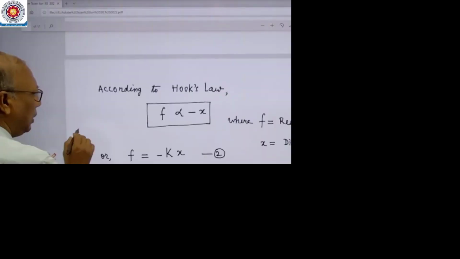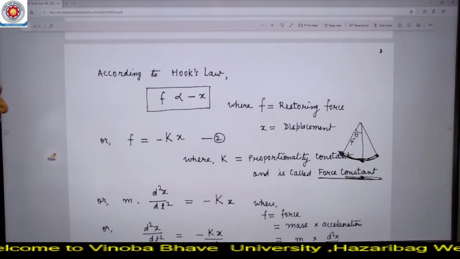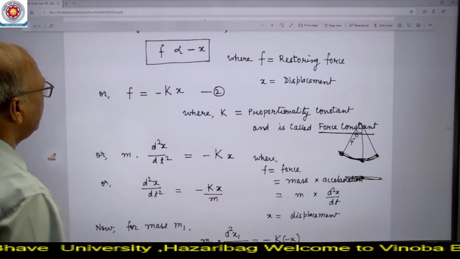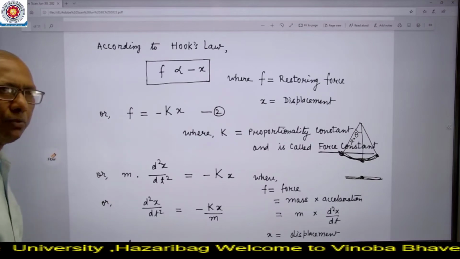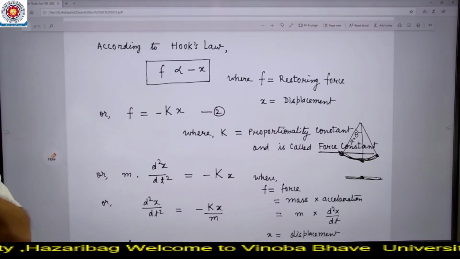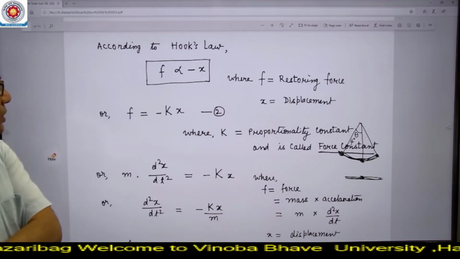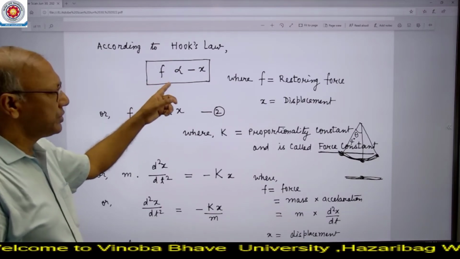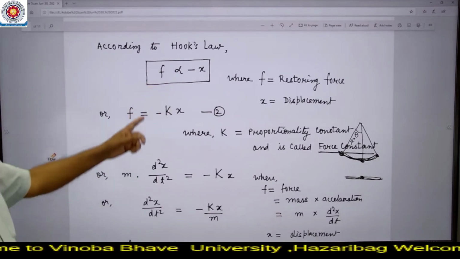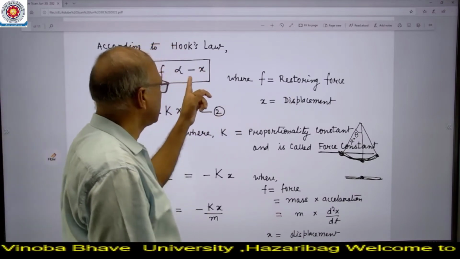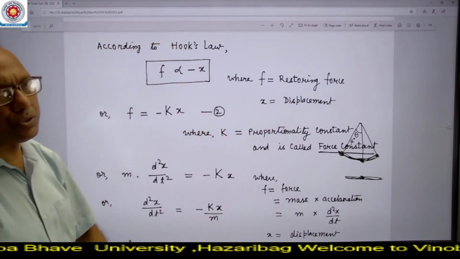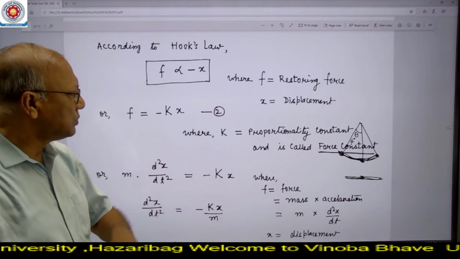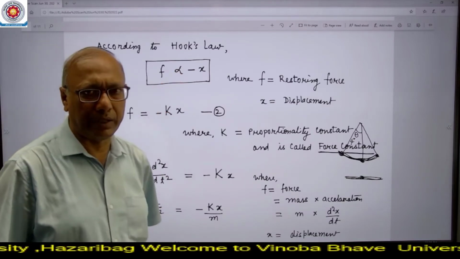Now we have to calculate the potential energy of the system. For this we take the help of Hooke's law. This topic is in physics. So from physics, simple harmonic motion, we have taken this Hooke's law. According to Hooke's law, F is proportional to x. That is, F is the restoring force and x is the displacement. So the restoring force is directly proportional to the displacement but in the opposite direction. Therefore, a negative sign is taken.